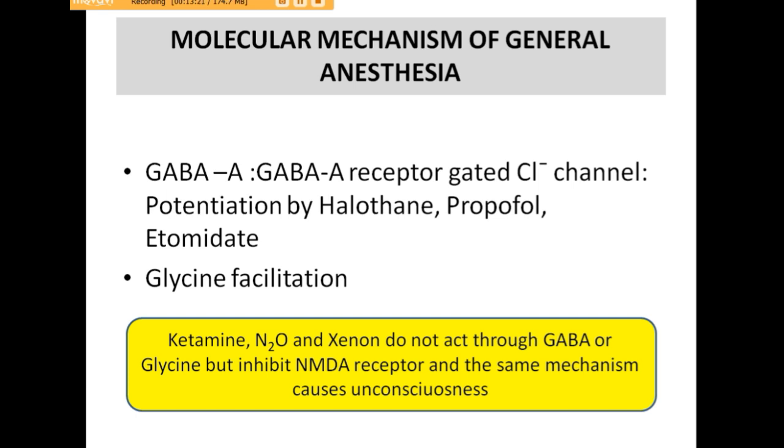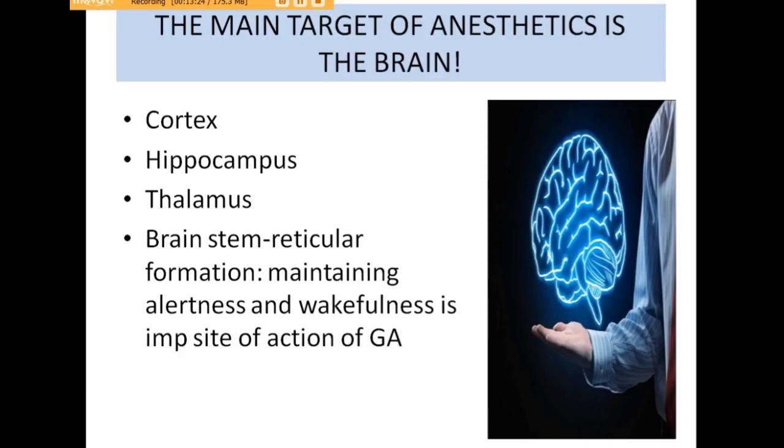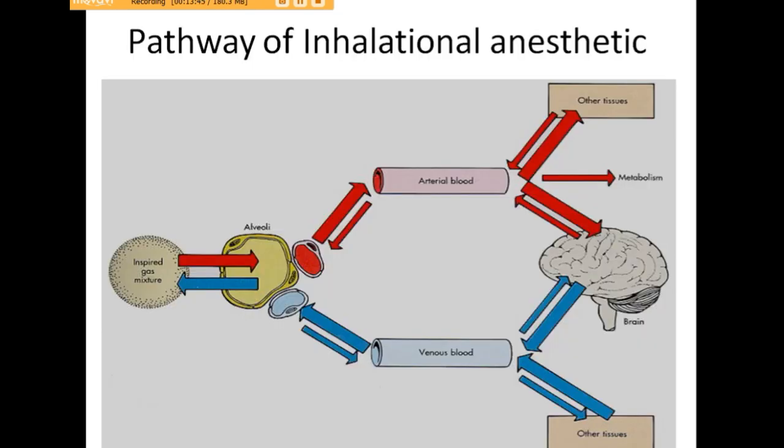The main target of anesthetics is the brain. Actually, they act on the cortex, hippocampus, thalamus and brainstem, in which the reticular formation system, which is responsible for alertness and wakefulness, is an important site of action of general anesthetic agents. If we see the pathway of inhalational agents, the drug is inspired via the respiratory mechanism, and it reaches the alveoli.